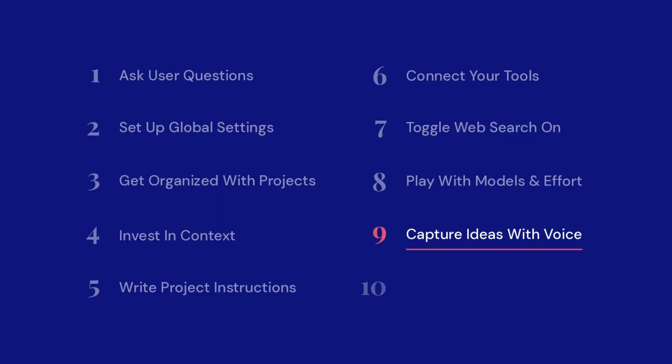Run those for yourself. Number 9 is to start capturing your ideas with your voice. And I love this tip because it took me such a long time to start doing it. So I'm super comfortable typing, but voice is so much faster and you can do it on the go. And it makes it impossible for you to self edit. So you kind of pull raw ideas out that Claude can then help you develop. You can just go on your phone, and at least on iPhones, there's a built in voice capture tool. Grab that, throw the transcript back in Claude and have it do whatever you want with it.